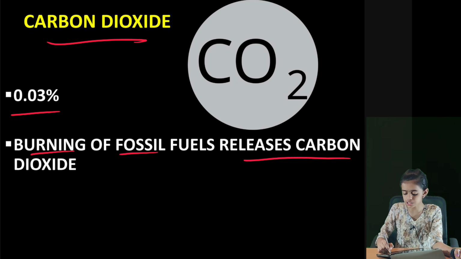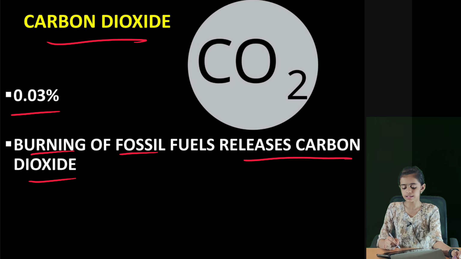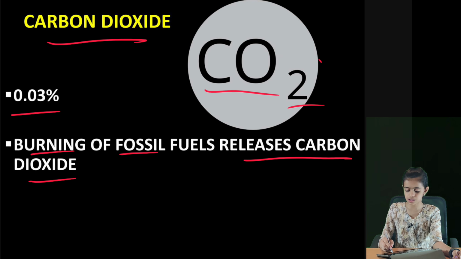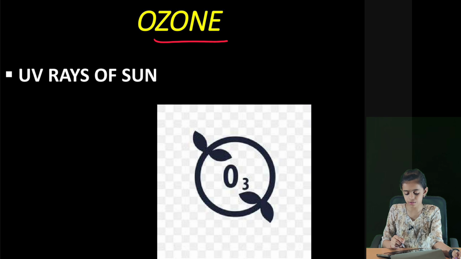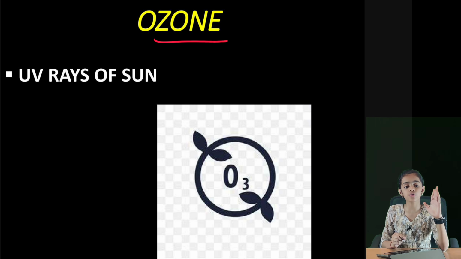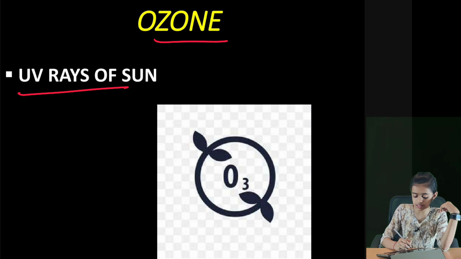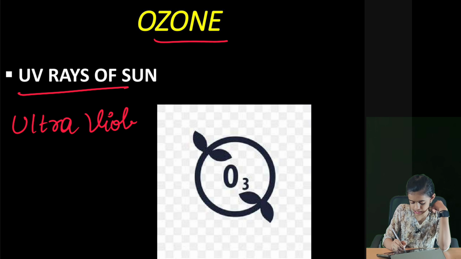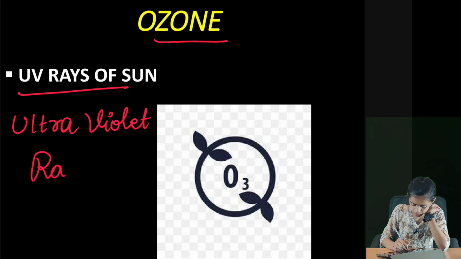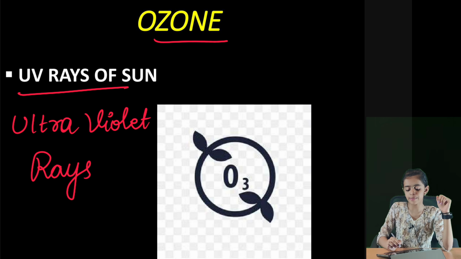Burning of fossil fuels releases carbon dioxide, and the chemical form of carbon dioxide is CO2. Next, ozone. The ozone layer absorbs UV rays, as I told in the stratosphere. UV means ultraviolet rays, or radiation of the sun, and the chemical form of ozone is O3.